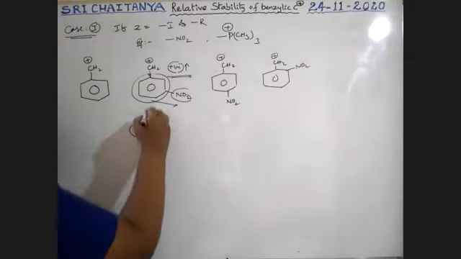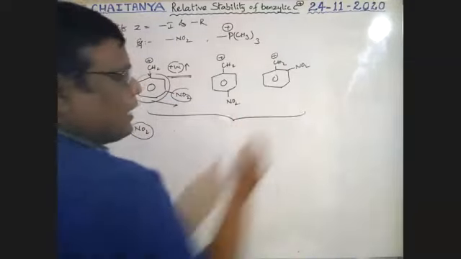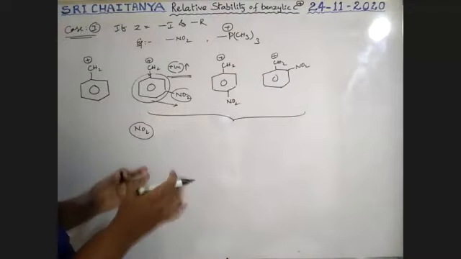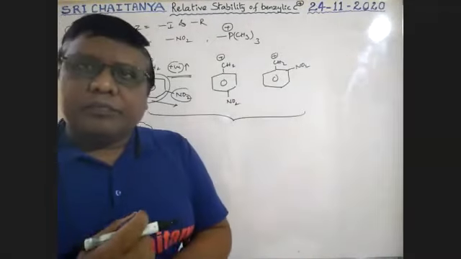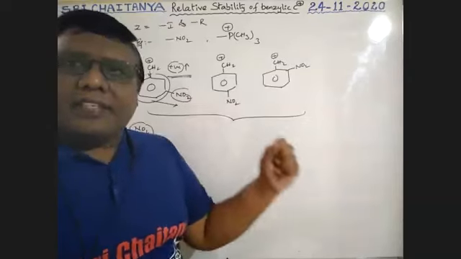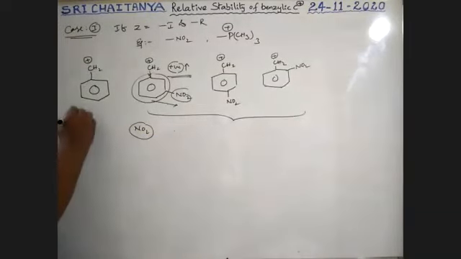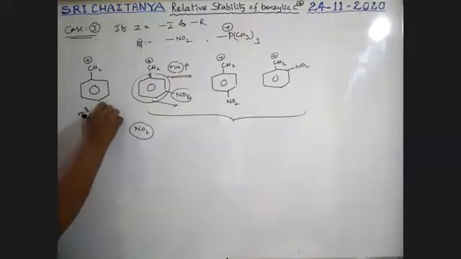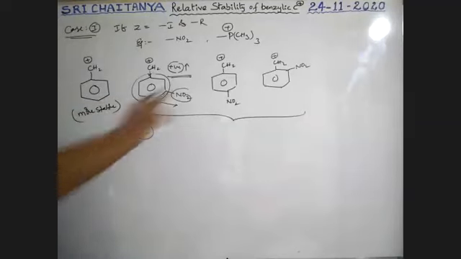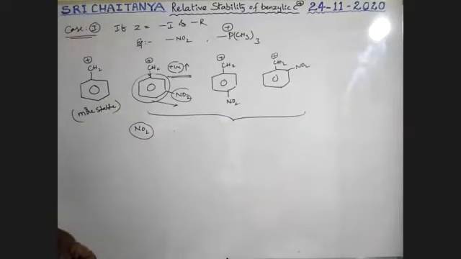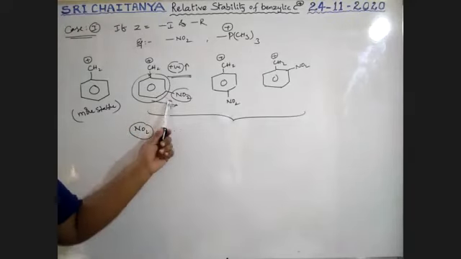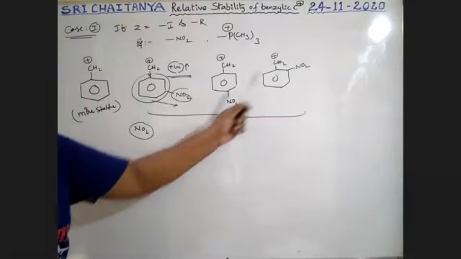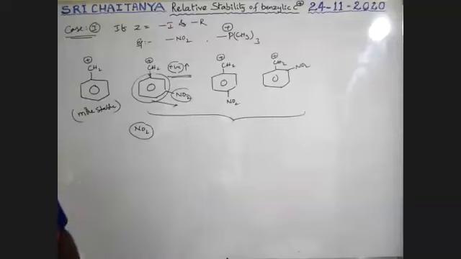So among all these three, because the NO2 group is there and it withdraws electrons, all these are less stable than this one. Therefore, this one is more stable, boys. Now, about these three, at the ortho position, the para position or the meta position, which one is more stable?